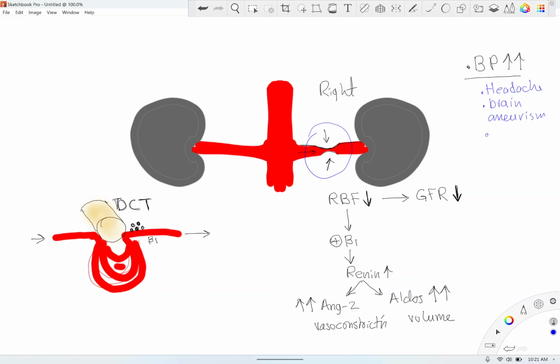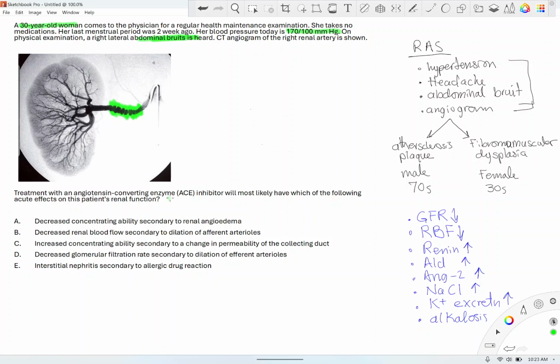Answers. A, decreased concentrating ability secondary to renal angioedema. Guess what? We're talking about ACE inhibitors, like captopril, lisinopril, and so forth. ACE inhibitors cause angioedema, but angioedema is not a cause of decreased concentrating ability of the kidney. That's a side effect because of bradykinin, so that's not the right answer.